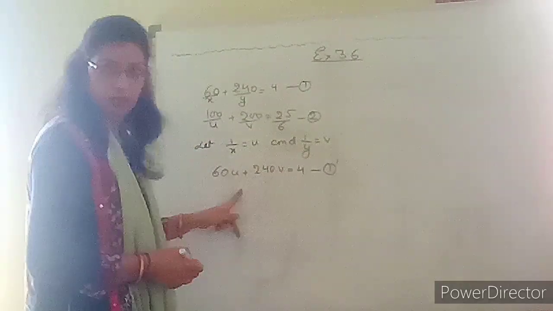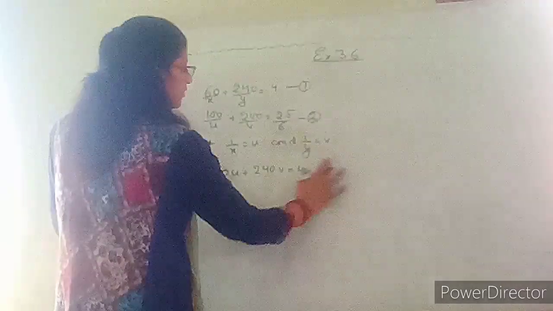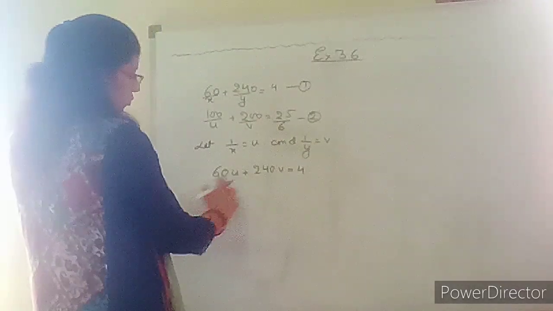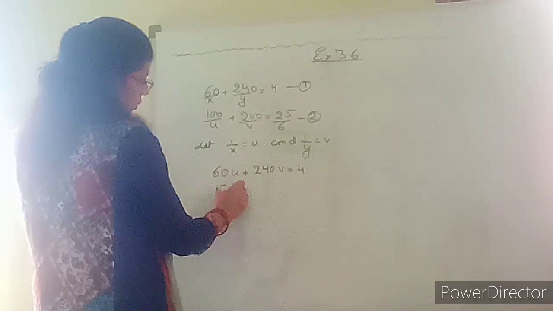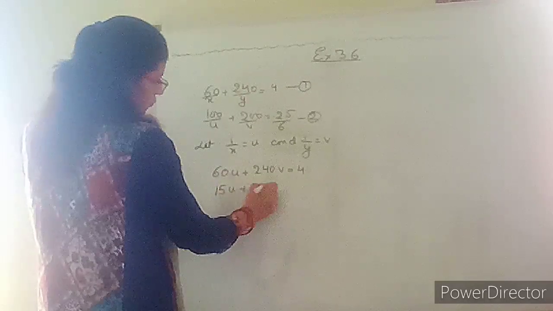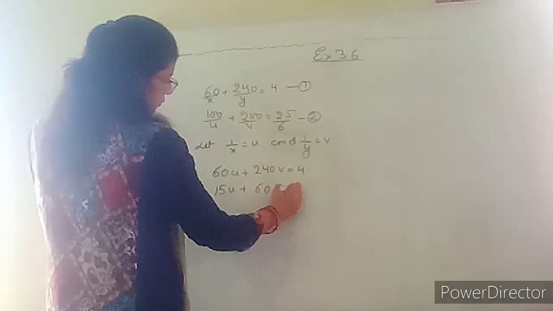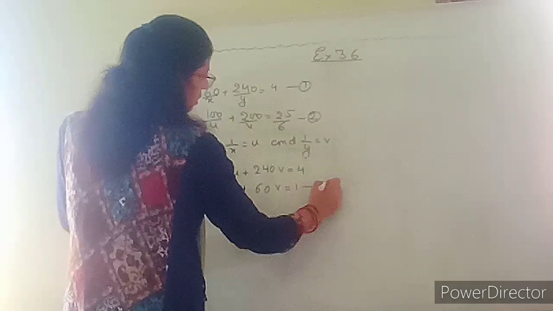We can simplify it. I am simplifying it, dividing the whole equation by 4. 4 ones are 4, 4 fives are 20, u plus 4 sixes are 24, 60v equals 1. Now it is equation number, let me say, 1 dash.